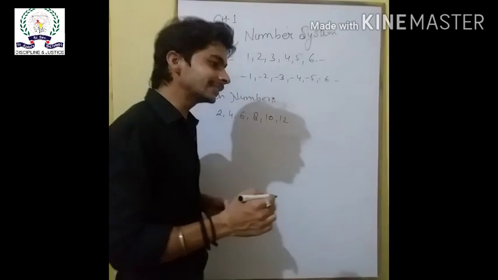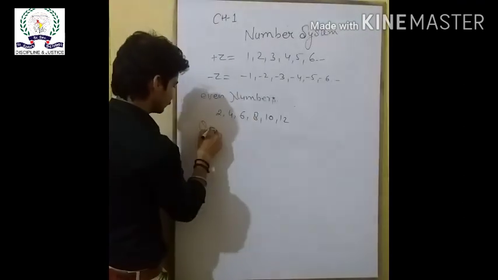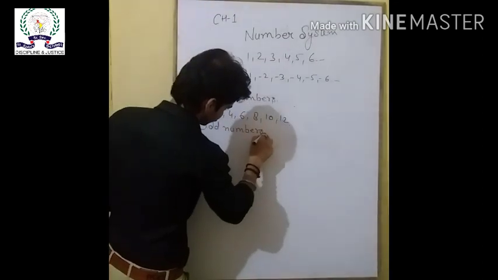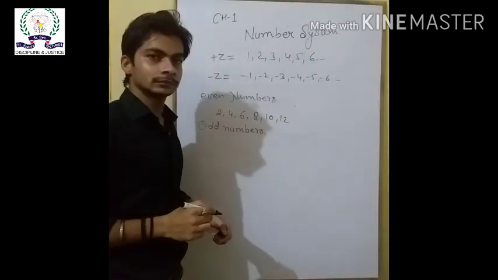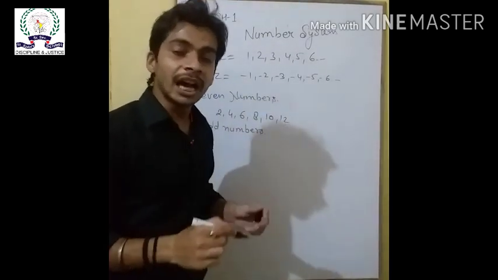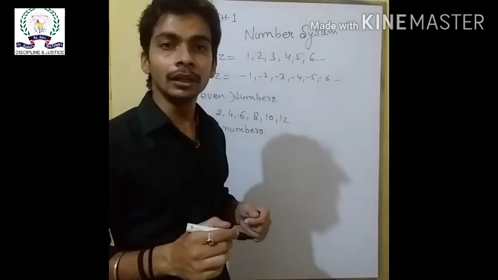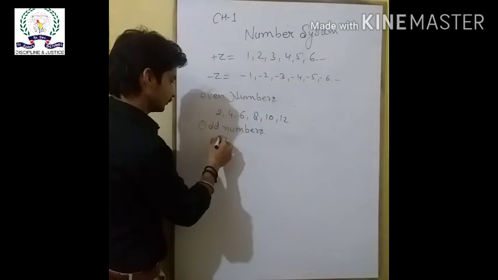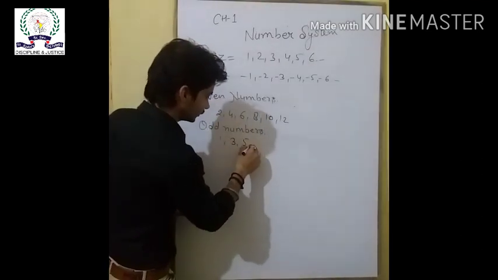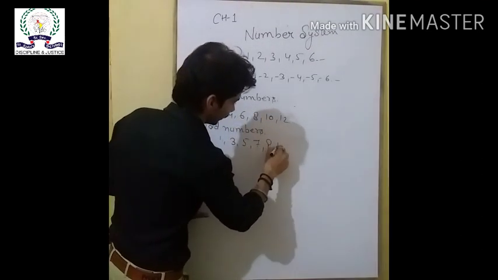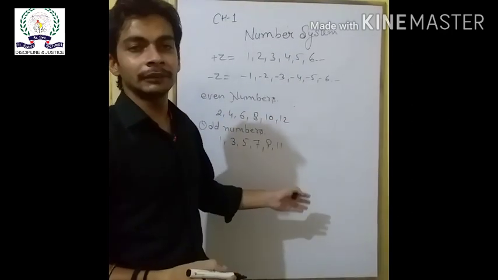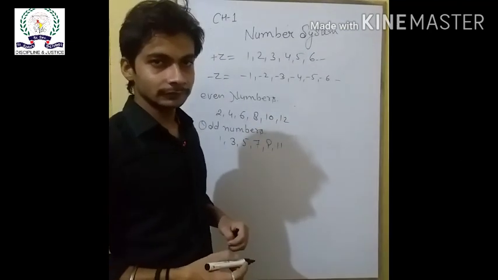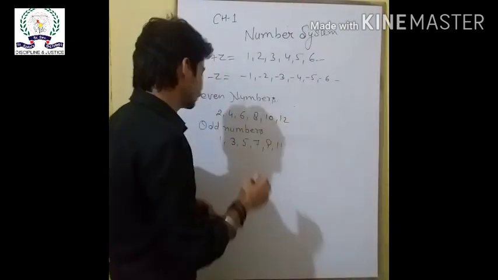In this way, the next topic is odd numbers. The numbers which are not divisible by 2 are called odd numbers. So the numbers are 1, 3, 5, 7, 9, 11. All these numbers cannot be divided by 2. So these are odd numbers. So the next definition is the prime numbers.